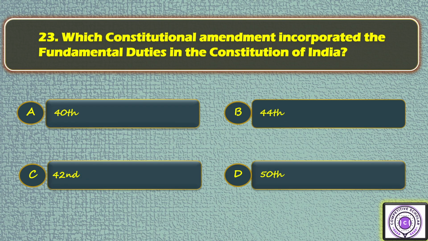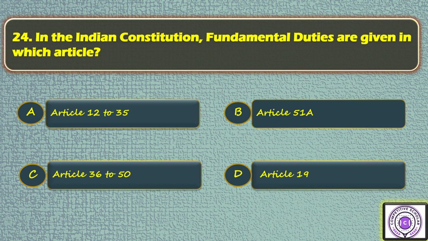Okay. Question number 23. Which constitutional amendment incorporated the fundamental duties in the Constitution of India? Option A 14th, option B 44th, option C 42nd, option D 58th. So the answer is C. Next one is question number 24. In the Indian Constitution, fundamental duties are given in which article? Option A, Article 12 to 35, option B, Article 51A, option C, Article 36 to 50, option D, Article 19. So the answer is option B.